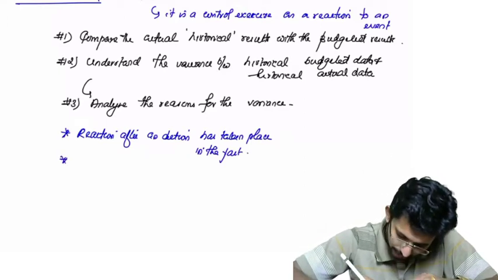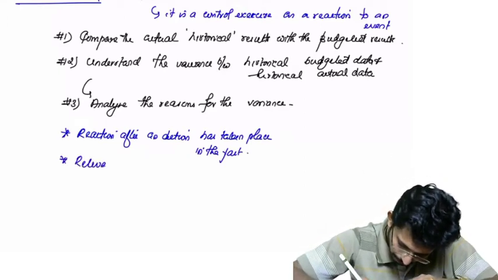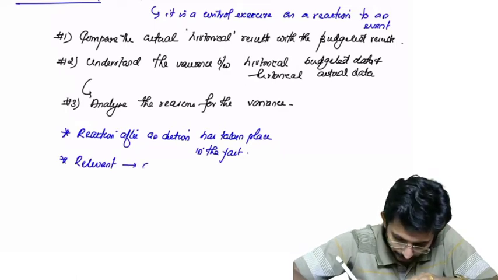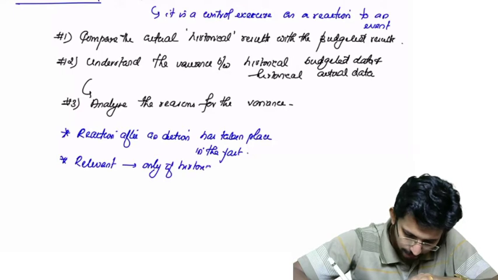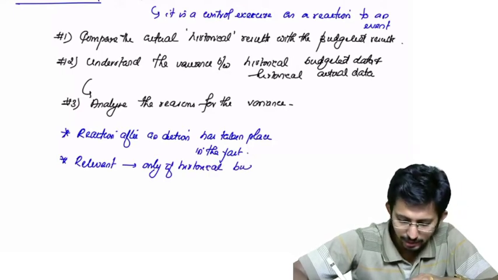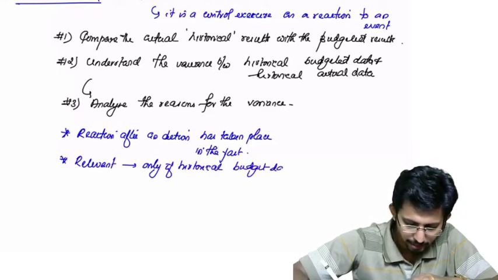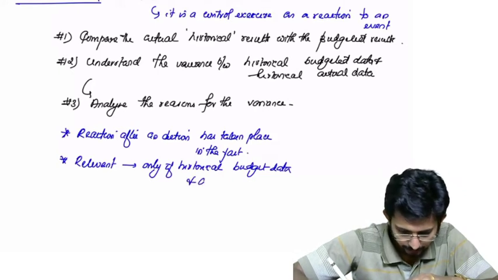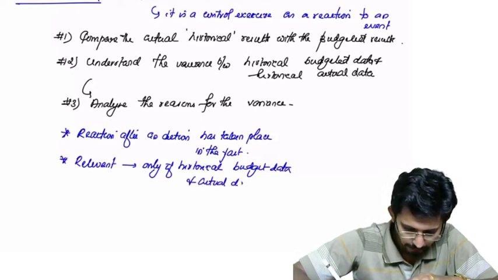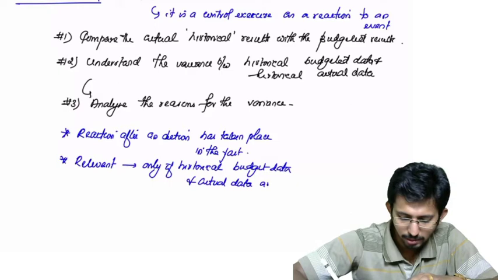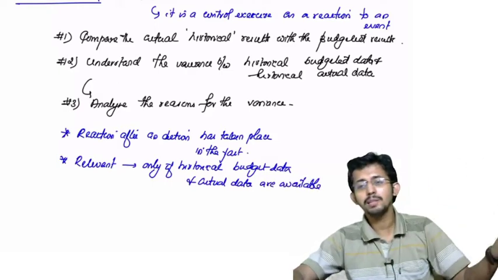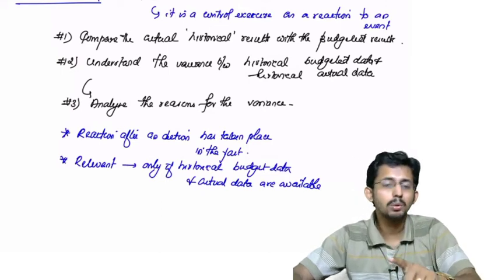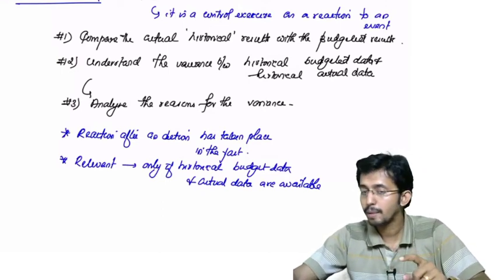This will be relevant only if historical budget data and actual data are available. If you don't have the budgeted data and actual data for a previous period, then you cannot exercise any feedback control.